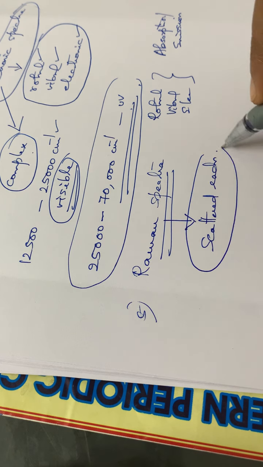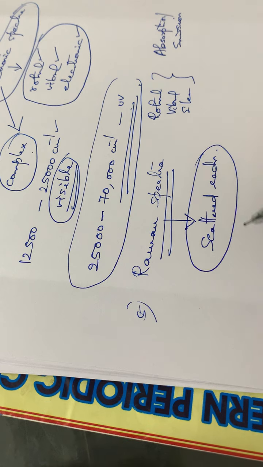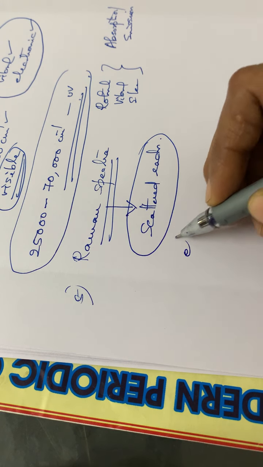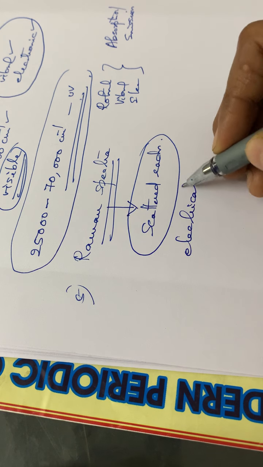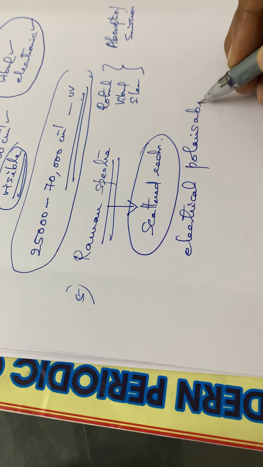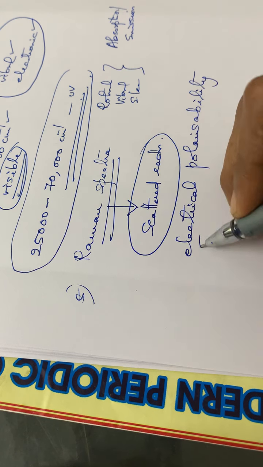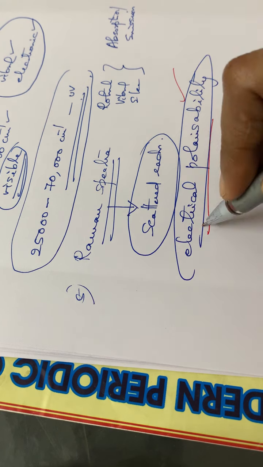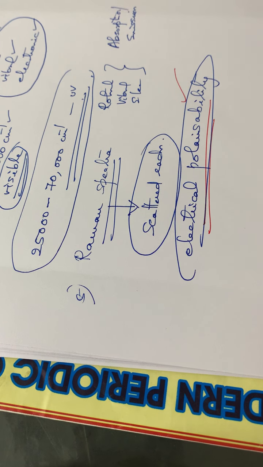Only the scattered radiation is considered. And also, the essential requirement for a molecule to be Raman active is that it should have electrical polarizability. That is the important point to be noted.